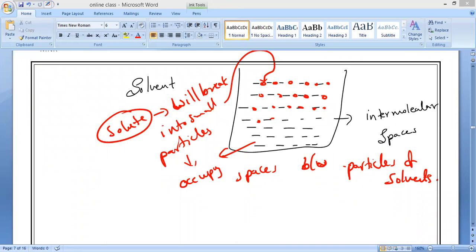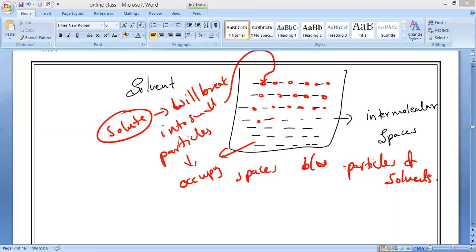Because the solute will occupy the spaces between the solvent particles. So the total amount of solution cannot be increased once you dissolve the substance.